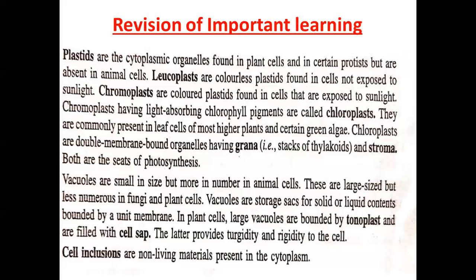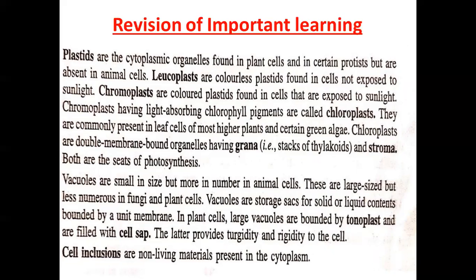Next is plastids. Plastids are the cytoplasmic organelles found in plant cells and in certain protists, but are absent in animal cells. Leucoplasts are colorless plastids found in cells not exposed to sunlight. Chromoplasts are colored plastids found in cells that are exposed to sunlight.